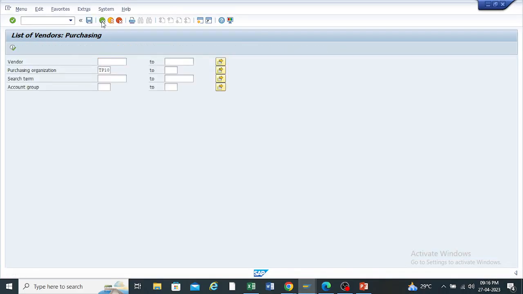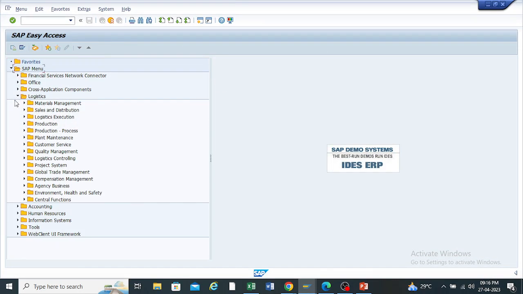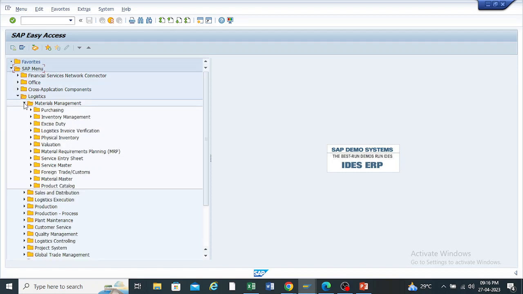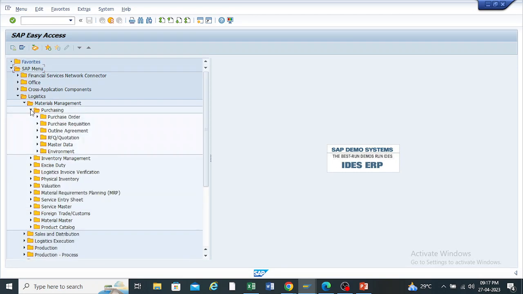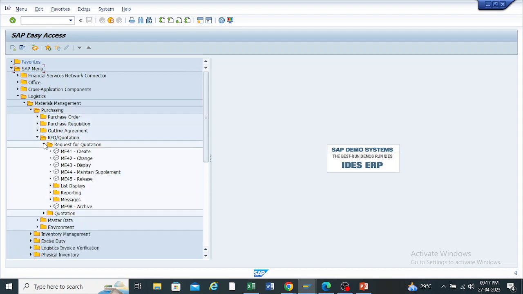We're getting the list of the vendors. Now just follow the path. Go to Logistics, Materials Management, Purchasing. Yesterday we saw the outline agreement under this. Today we are dealing with RFQ and quotations. Same path, just go to the request for quotation. The T code to create the request for quotation is ME41. Just double click on it.